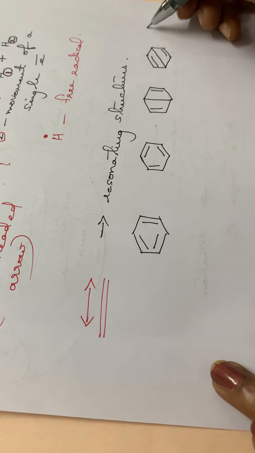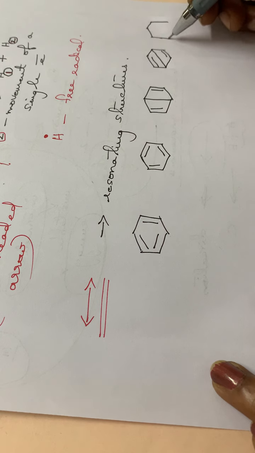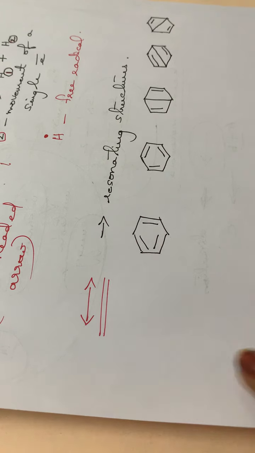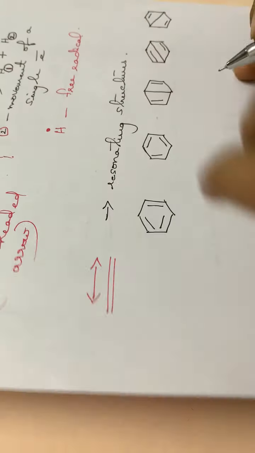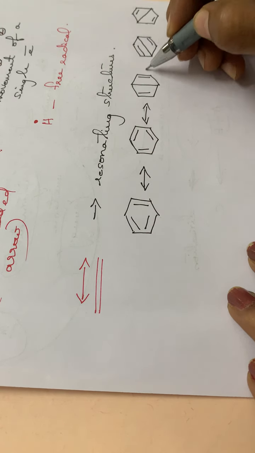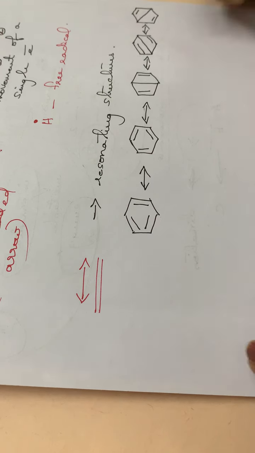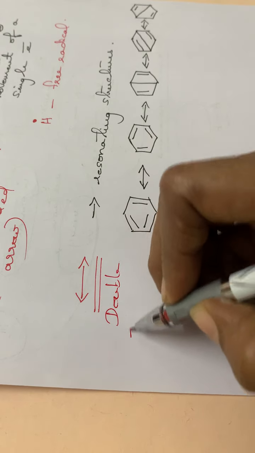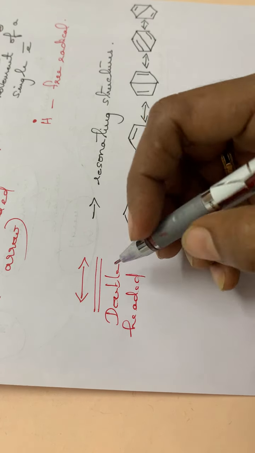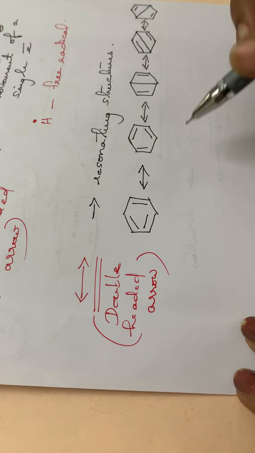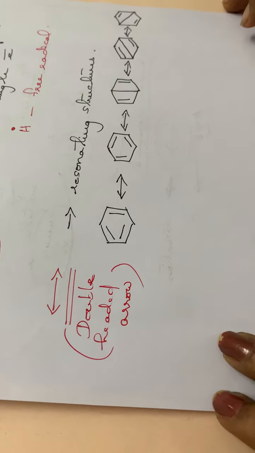Then the next resonating structure, that is like this. Okay, so these are the resonating structures of benzene. So these resonating structures usually we are representing by this double-headed arrow. So this arrow is called a double-headed arrow. So the different resonating structures are represented by a double-headed arrow.